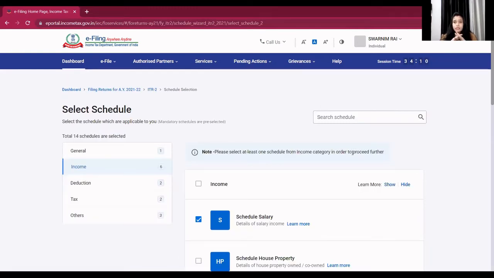The process is the same as in offline mode. So for the process, you can see my video on how to file ITR 2.